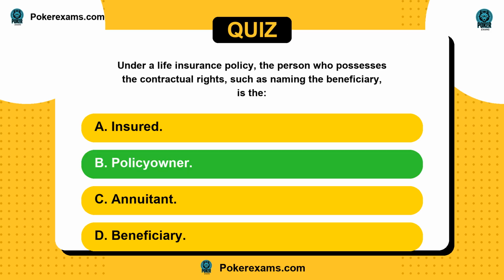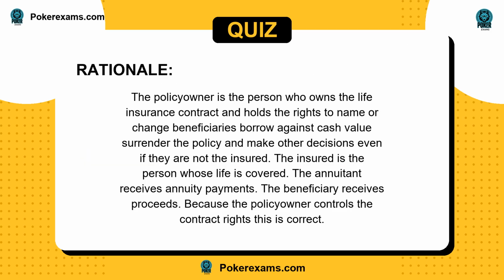The answer is B. The policy owner is the person who owns the life insurance contract and holds the rights to name or change beneficiaries, borrow against cash value, surrender the policy, and make other decisions even if they are not the insured. The insured is the person whose life is covered. The annuitant receives annuity payments. The beneficiary receives proceeds. Because the policy owner controls the contract rights, this is correct.